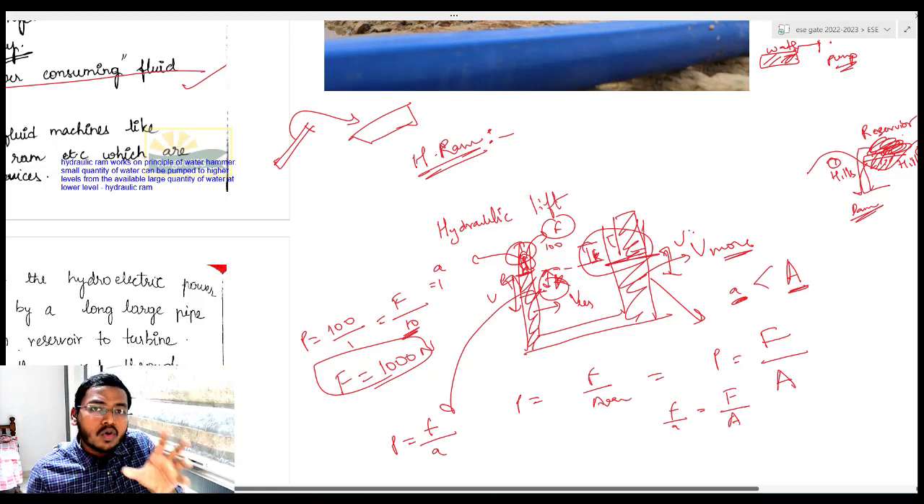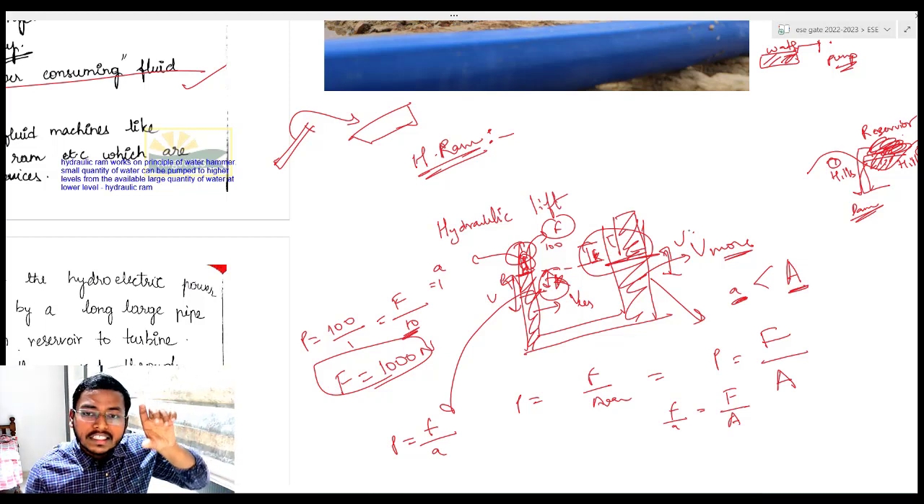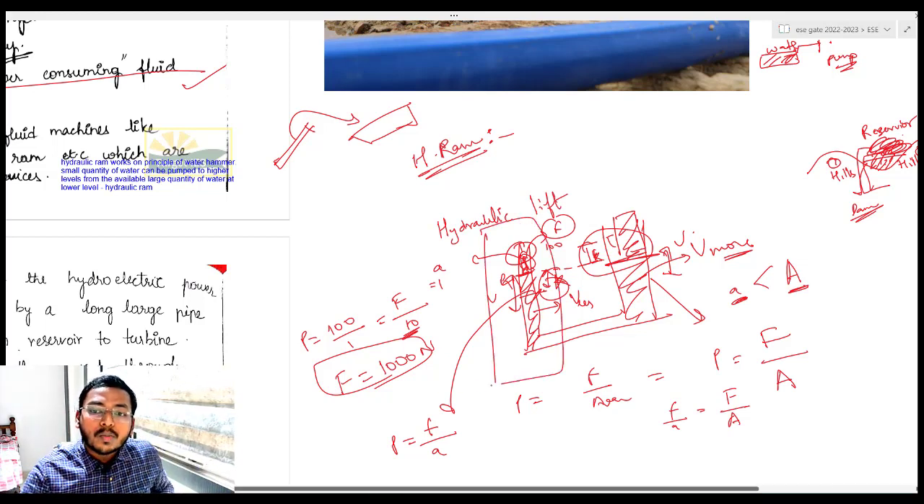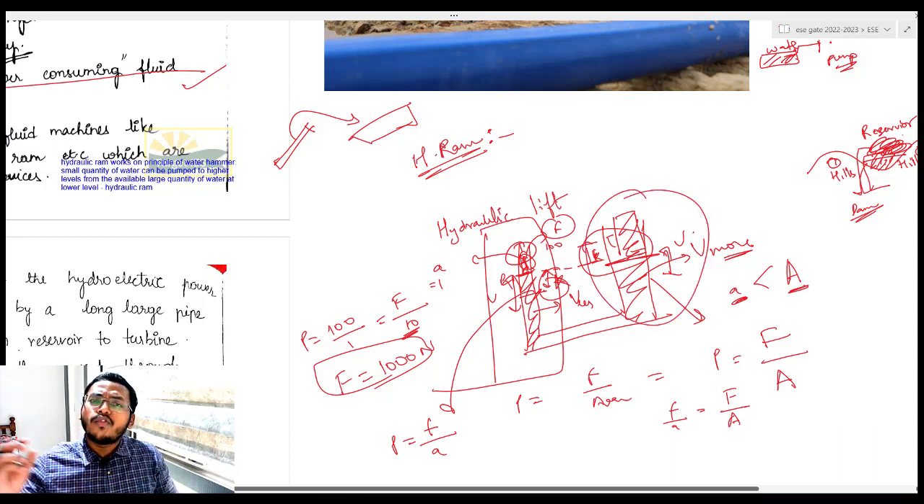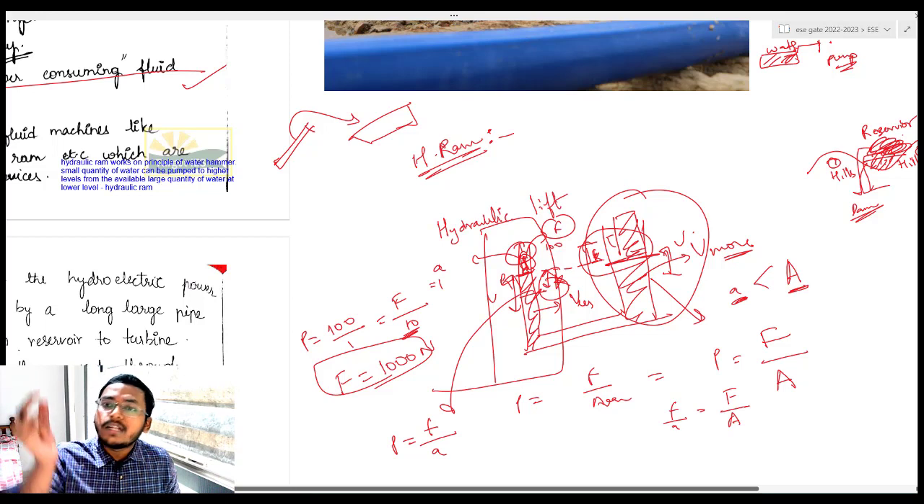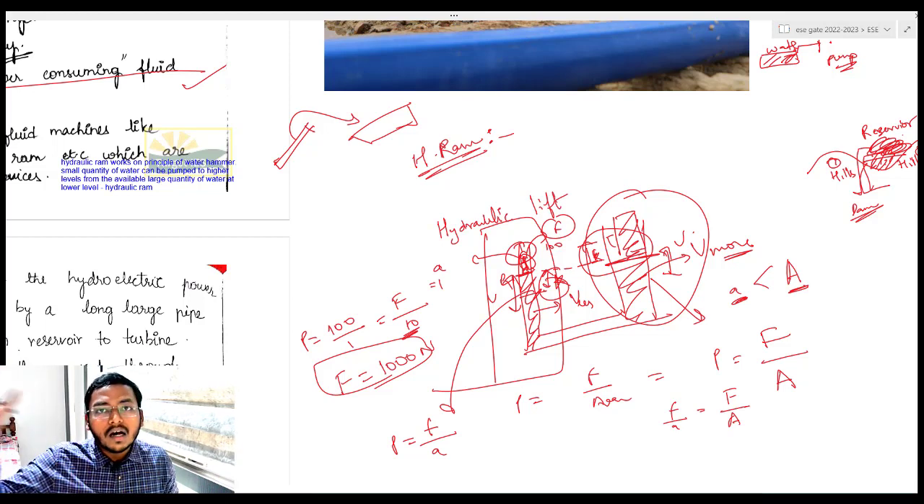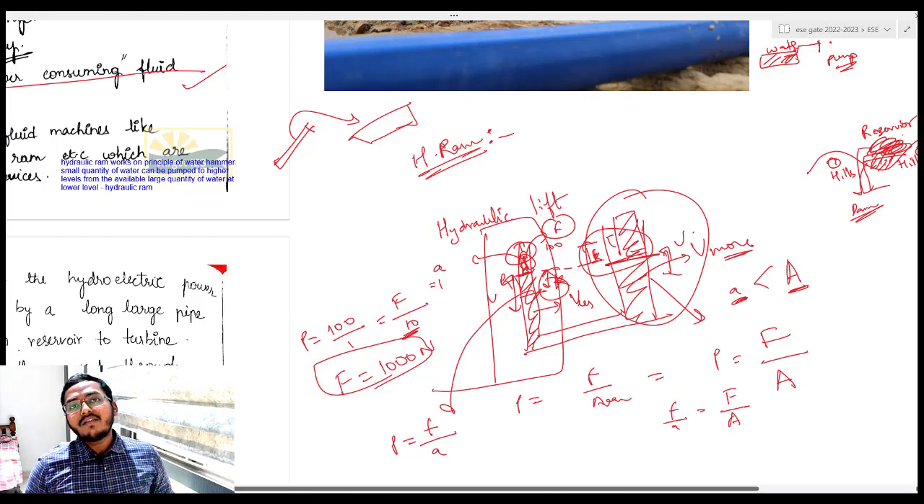Concept is clear? So if you are moving by distance k on your smaller limb side, you will be moving a little bit distance up. Okay, you will be able to lift a little bit distance up on the larger limb side. I hope the concept is very clear for you.